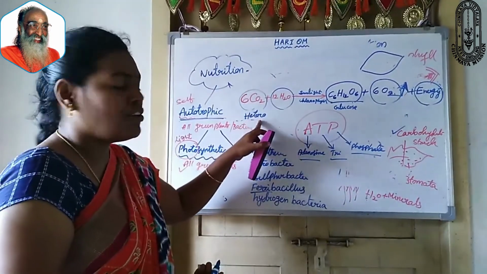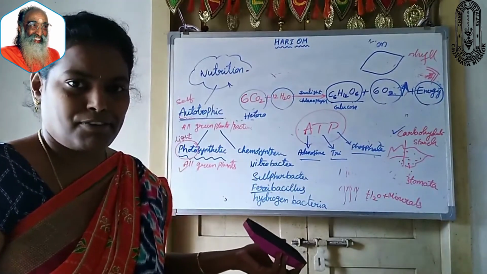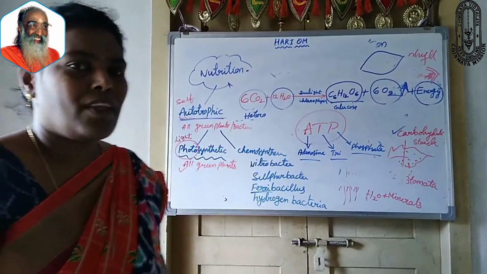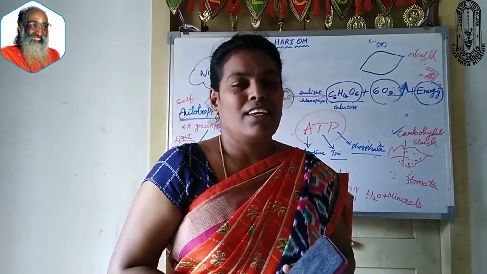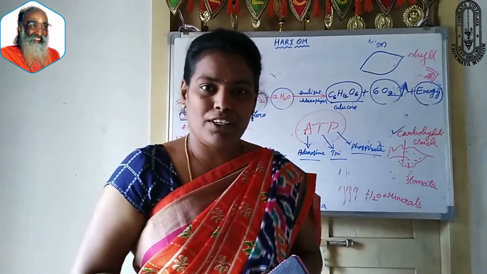And then heterotrophic nutrition: the organisms which depend on other organisms for their food. That type of nutrition is called heterotrophic nutrition. I hope you have understood this. In the next class, we will learn about heterotrophic nutrition in detail.